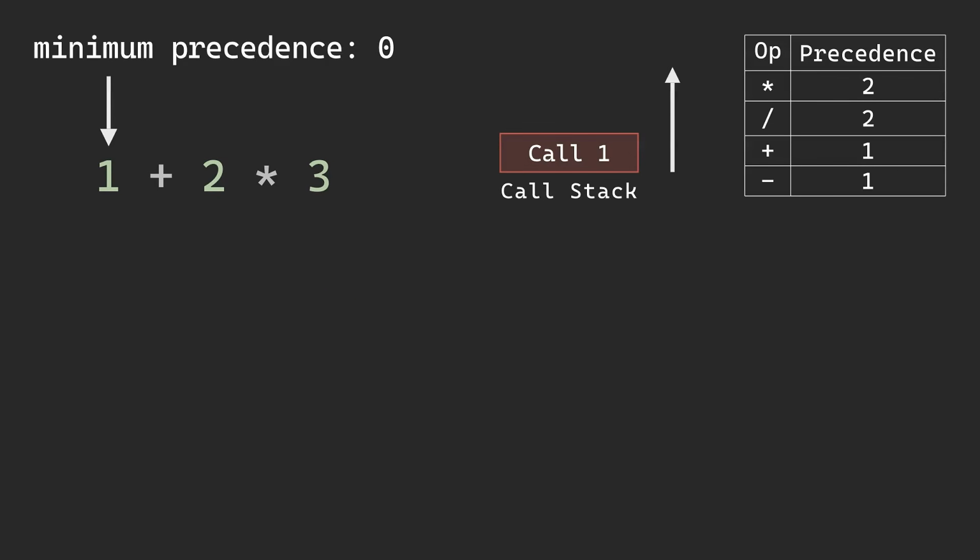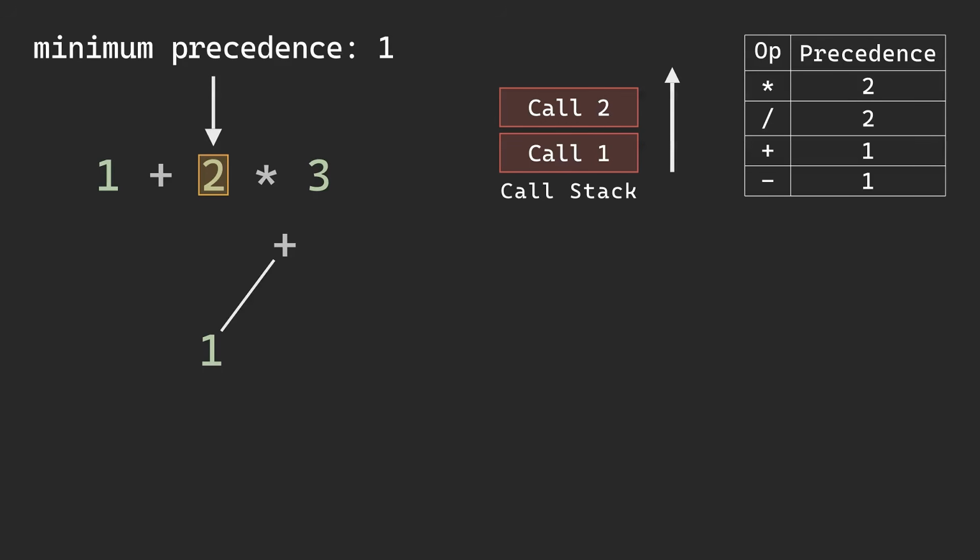When we start, our minimum operator binding power is 0, since we haven't seen any yet. I'll keep a reference here to binding power. The numbers are arbitrary, just the relative order matters. First, we see 1. Let's assign that as our initial left-hand side. Then, we advance the cursor and see plus. This has a power of 1, as shown in our chart. Since this is higher than the minimum power we're currently allowed to consume, we need to recurse to find the rest of the expression. Inside that recursive call, we start the loop again.